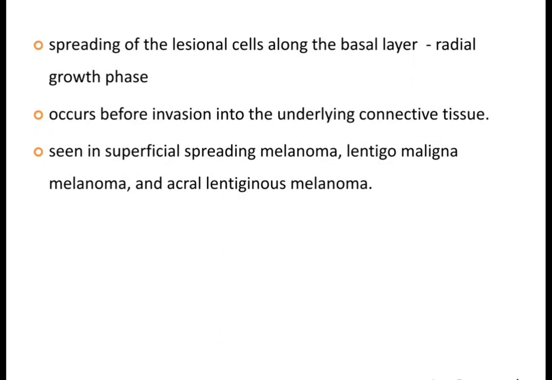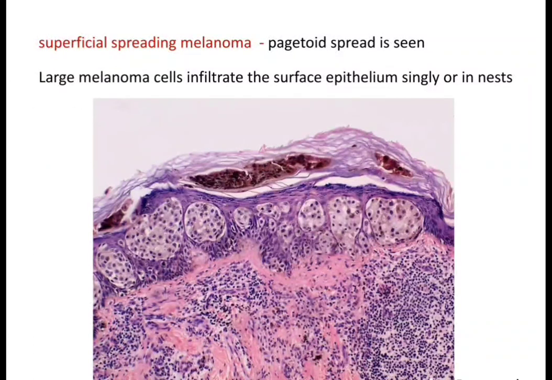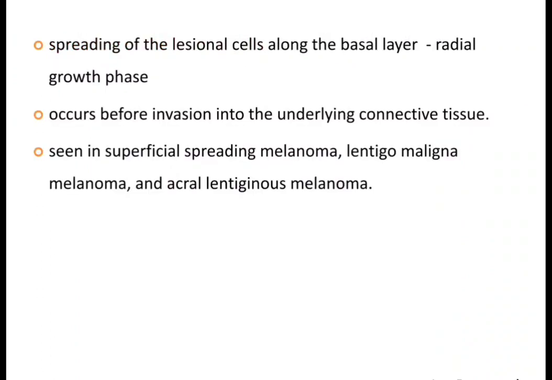We have already read that out of the 4 growth patterns, 3 show the radial growth pattern, and only the nodular shows the vertical. It occurs before the invasion into the underlying connective tissue. So in superficial spreading melanoma, we will see the radial growth pattern.